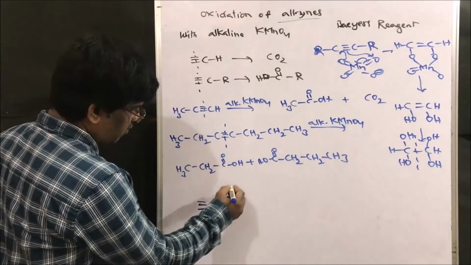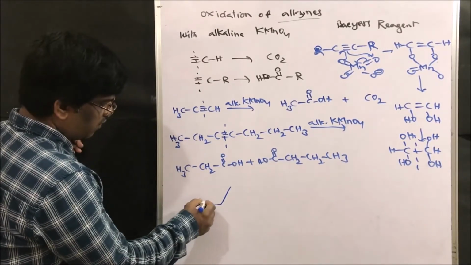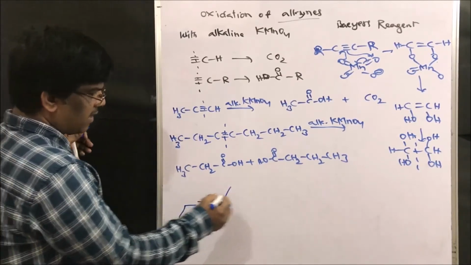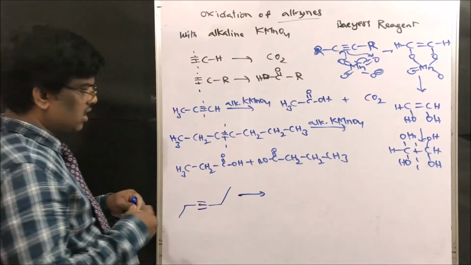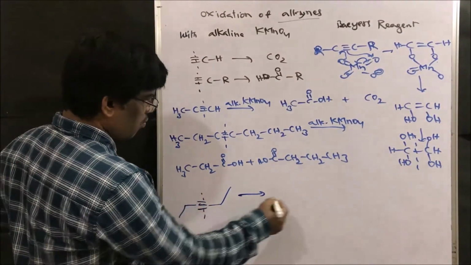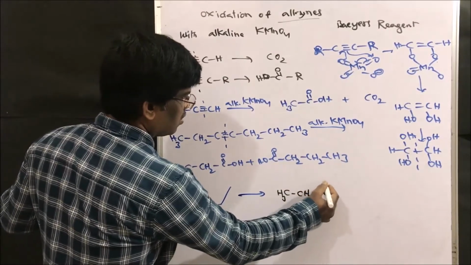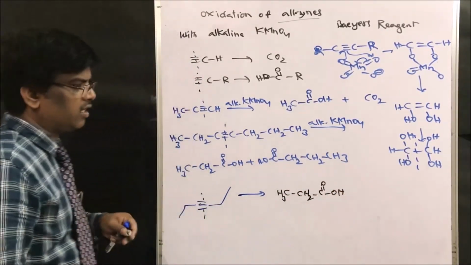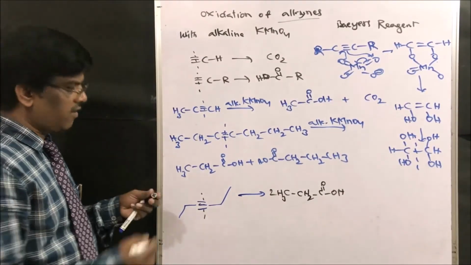3-hexyne, 1, 2, 3, 4, 5, 6. What is the compound I am going to get? Just cleave here. Propionic acid, CH3, CH2, COOH. I am going to get 2 moles of propionic acid. Right friends? So let us take one question.